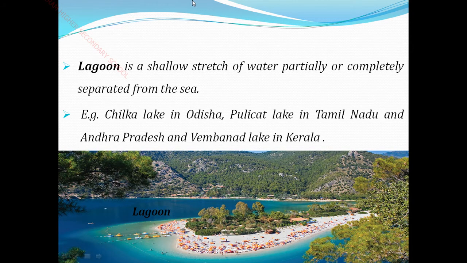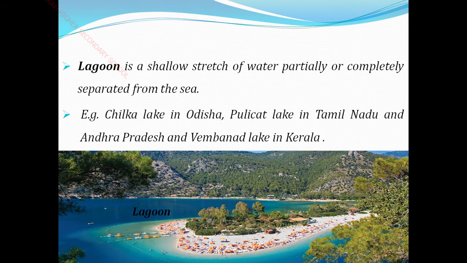That is the lagoons. It is a shallow stretch of water, partly or completely separated from the sea. I already said it gets separated from the sea. So from the sea it gets separated due to the backwater or some other reason. It is called a lagoon. Example, Chilka Lake in Odisha, Pulicat Lake in Tamil Nadu and Andhra Pradesh, and Vembanad Lake in Kerala.